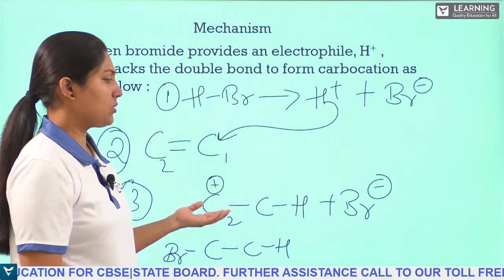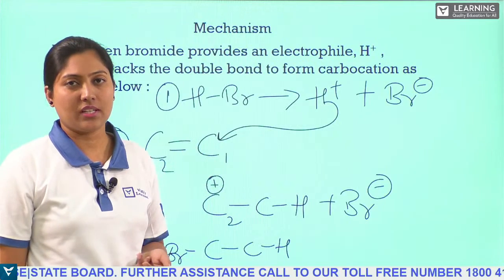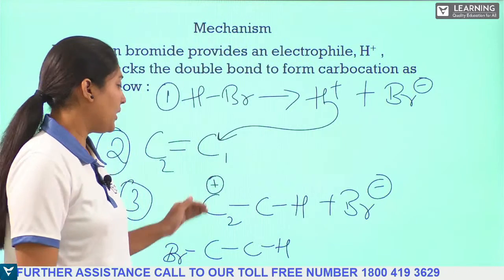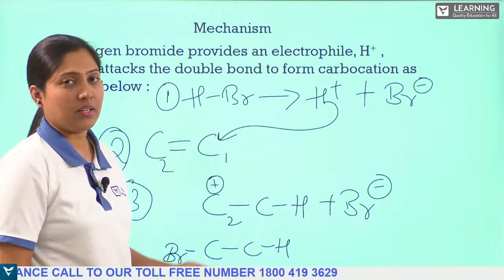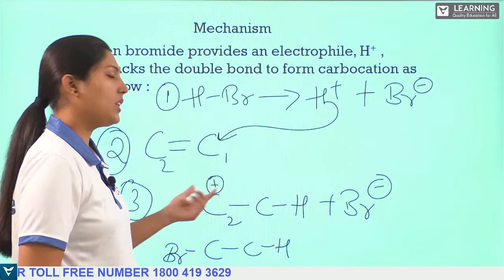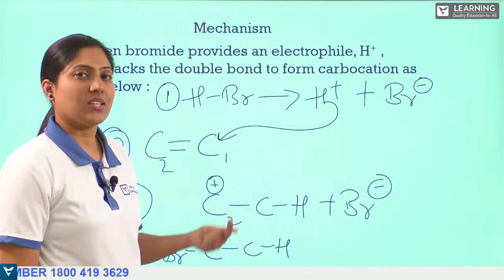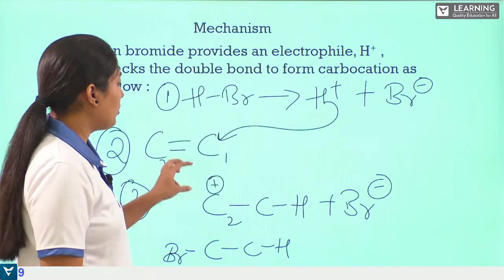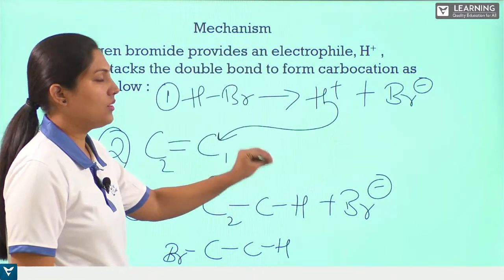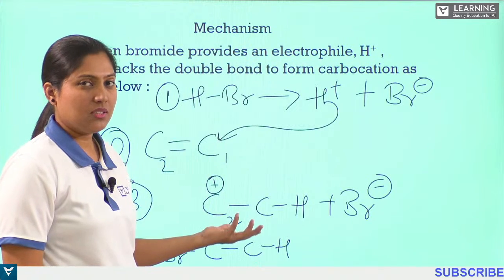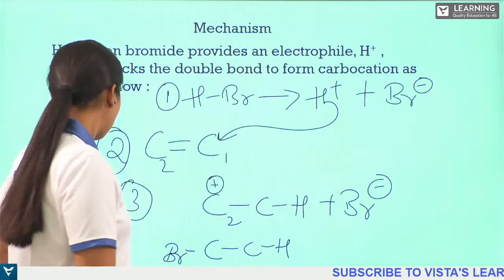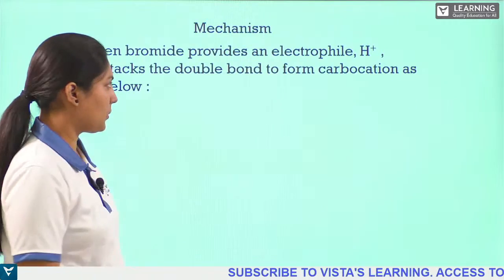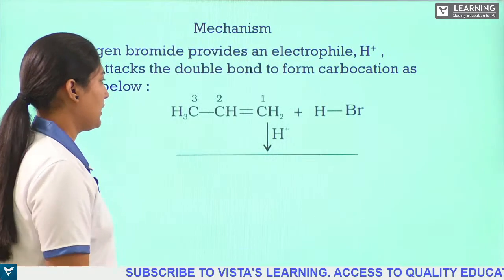In carbocations also we have primary, secondary and tertiary carbocations. Why? Because carbon is primary, secondary or tertiary depending on how many other carbon atoms it is linked with. So that also matters in how the mechanism takes place. The rate of the reaction depends on the carbocations also. Hope you understand this. Good.